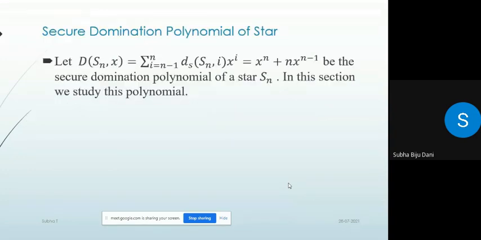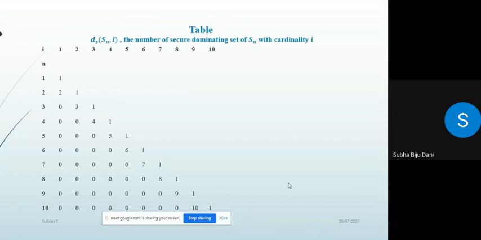Secure domination. Next topic is secure domination polynomial of star. Let ds(Sn, x) equal the summation from i equals n minus 1 to n of |ds(Sn, i)| x to the power i, which equals x to the power n plus n x to the power n minus 1, be the secure domination polynomial of a star Sn. In this section, we studied this polynomial. Now for that, we use this table. This is the table of the number of secure dominating sets of Sn with cardinality i.